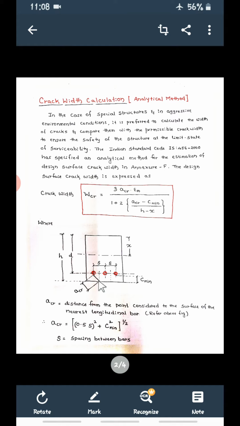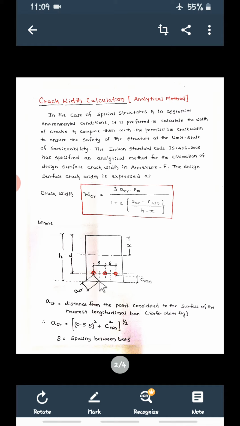Suppose I want to calculate the crack width here, at this point, at the bottom of this beam. This ACR will be from this point to the surface of the nearest bar, that is, the distance from the point considered. This is the point where I want to calculate the crack width.